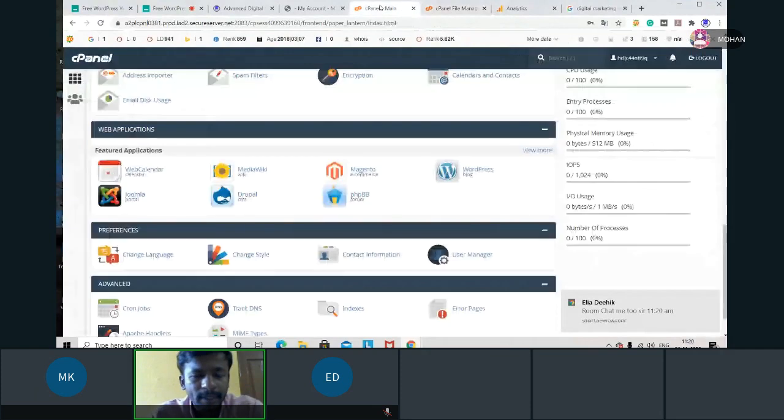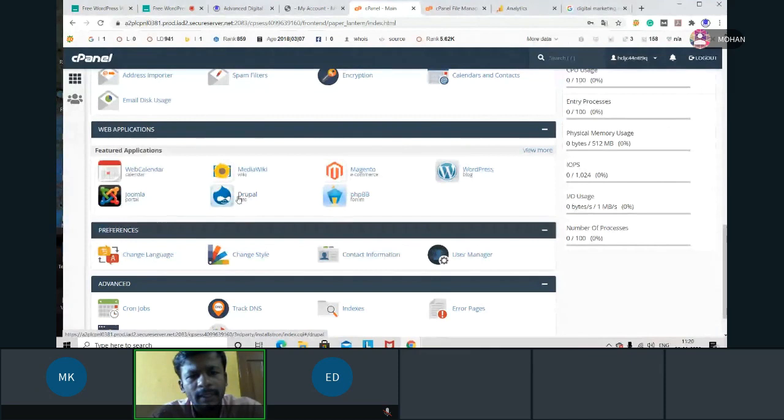Basically the number one thing we'll use is WordPress. After that, maximum people will go to Magento, and depends, it may be Drupal. Now these all things are very difficult to manage. You can't manage this kind of things. The better part is WordPress only. So maximum people will use WordPress, and it is very flexible. A non-coder can also do it easily if you have the basic idea of WordPress.